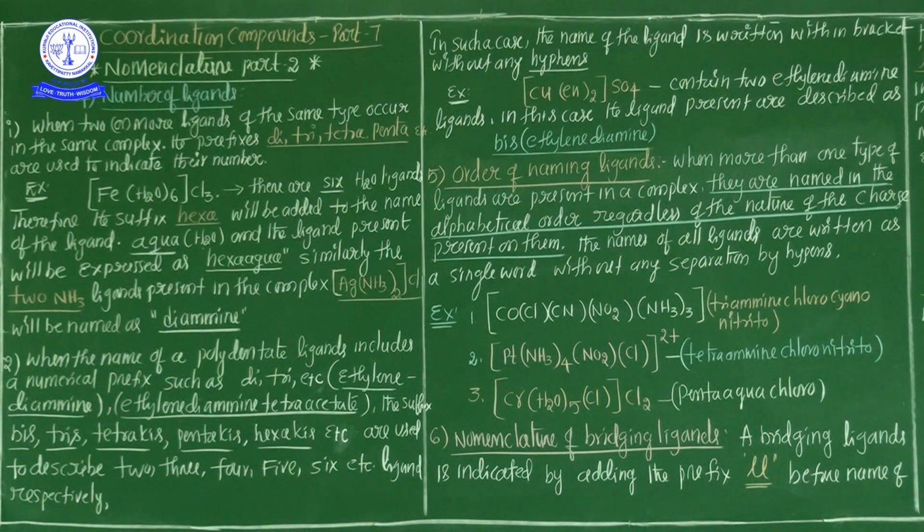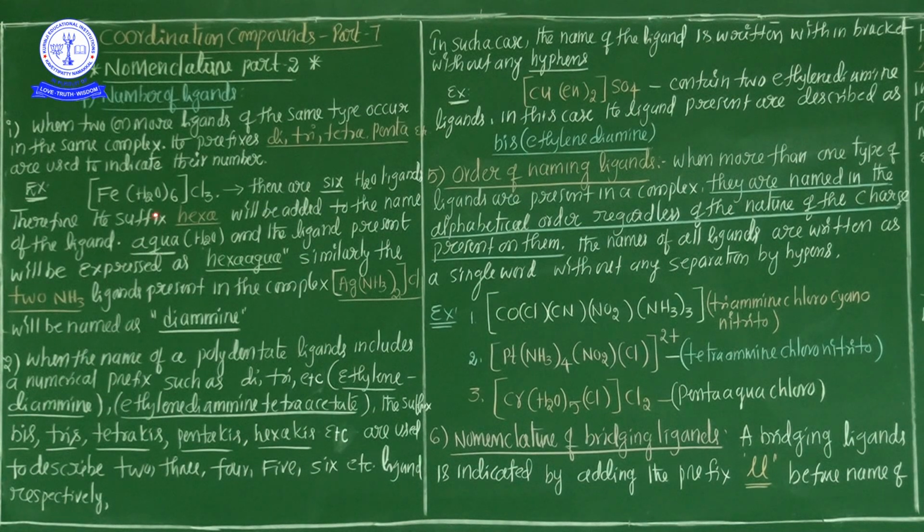In this class, we learn the fourth rule for the nomenclature of coordination compounds. The fourth rule is the number of ligands. Depending on the number of ligands, how do we indicate the number of ligands present in the coordination compound? When two or more ligands of the same type occur in the same complex, the prefixes di, tri, tetra, penta are used to indicate the numbers.